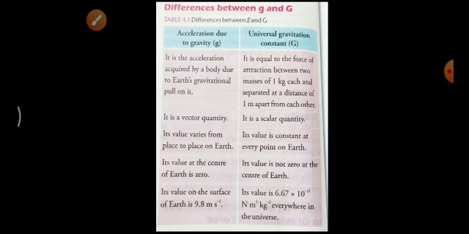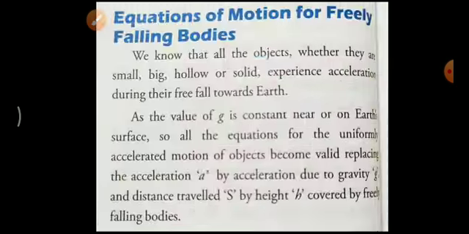And what is the value of capital G? That is 6.67 into 10 to the power minus 11 Newton meter square per kilogram square everywhere in the universe, because it is a constant term. I hope all of you have understood the differences between acceleration due to gravity and the universal gravitation constant. Then the next topic: equations of motion for freely falling bodies.